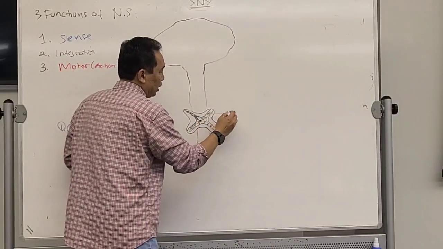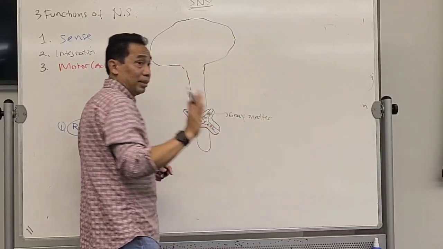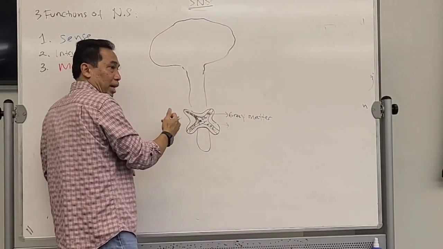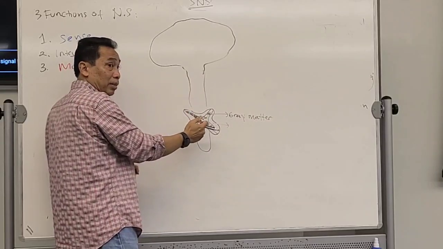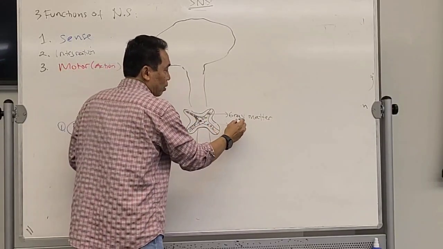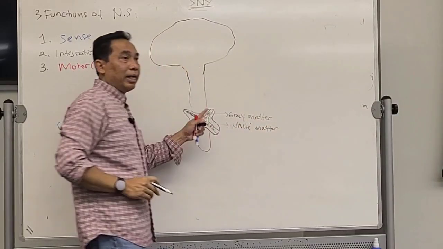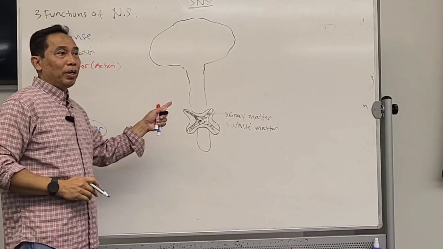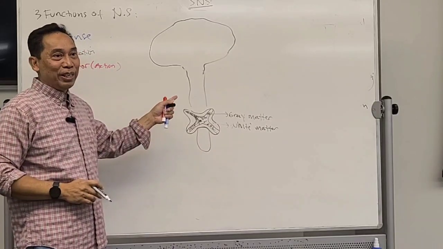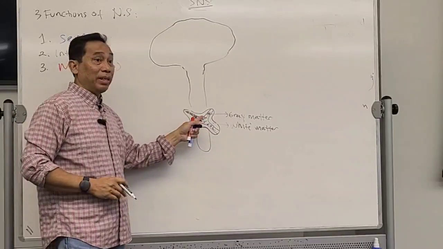It's called the gray matter. And then the other side, lateral, the top, at the bottom, all going to be white. Therefore, it's called the white matter. Why is it gray in color? Because the cell body of the neurons will be located in the gray area over here.